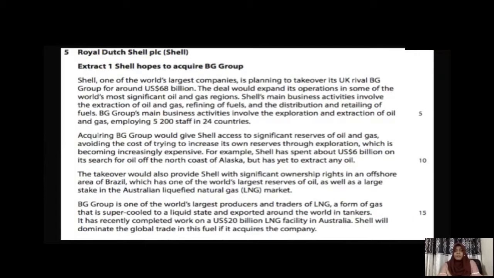At the same time, there is a possibility that their sunk cost is likely to be lower. They have also given that BG Group is one of the world's largest producers and traders of LNG, a form of gas that is supercooled to a liquid state and exported around the world in tankers. So every possible impact has been given, right?